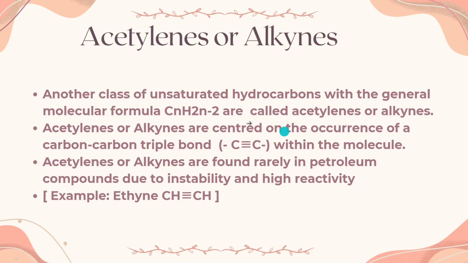Then acetylenes or alkynes have carbon-carbon triple bonds, and they are unsaturated, as we said, and they are the most reactive hydrocarbons, more reactive than alkanes and alkenes. However, they are less stable than all the other types of hydrocarbons.